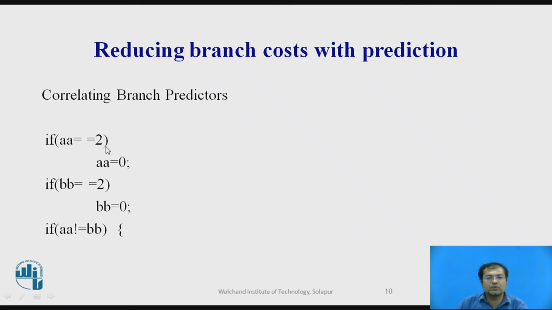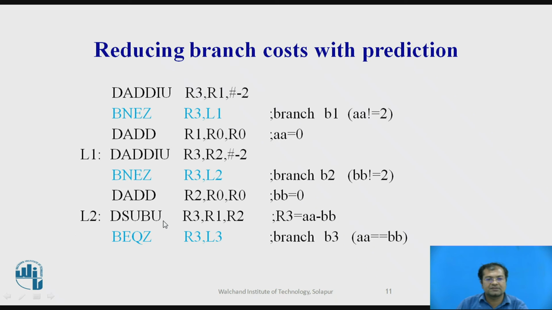If A is equal to 0, then if A is equal to 2, it will do A equal to 0. If B is equal to 2, it will assign B equal to 0, and if the A value is not equal to B, then it will go for these instructions. So we'll focus on correlating branch predictors with instructions. Please go through these instructions.